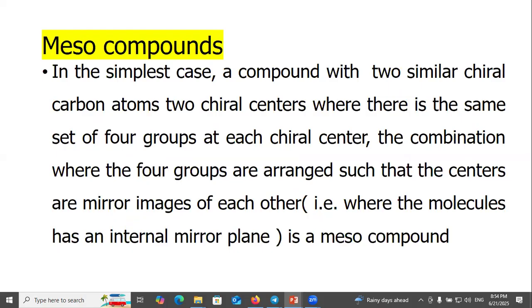Meso compounds. In the simplest case, a compound with two similar chiral carbon atoms, two chiral centers, where there is the same set of four groups at each chiral center, in a combination where the four groups are arranged such that the centers are mirror images of each other. That is, where the molecule has an internal mirror image, a mirror plane, it is a meso compound.